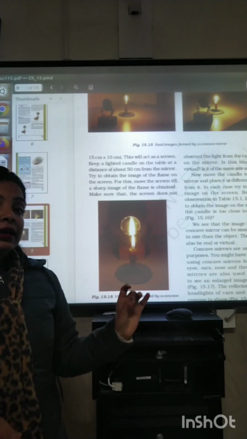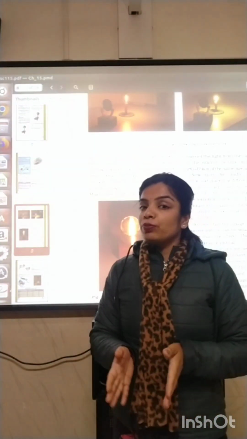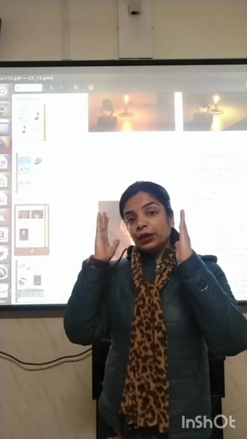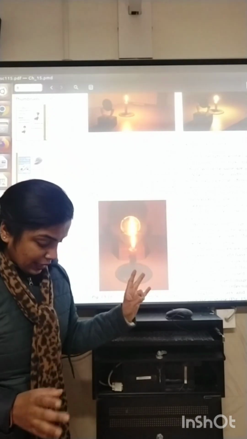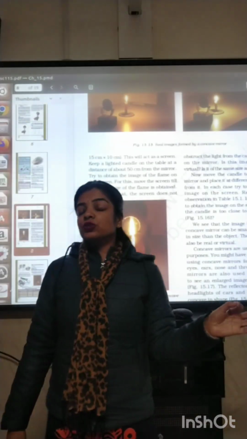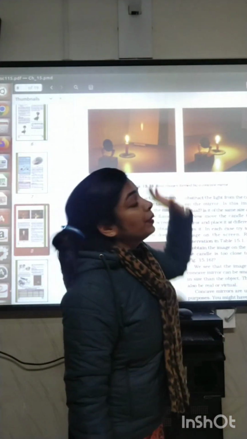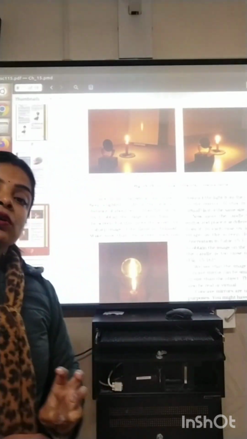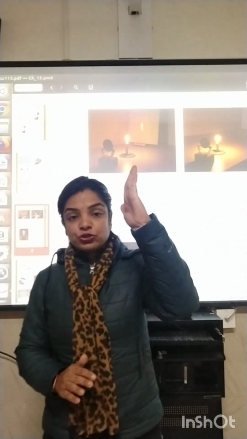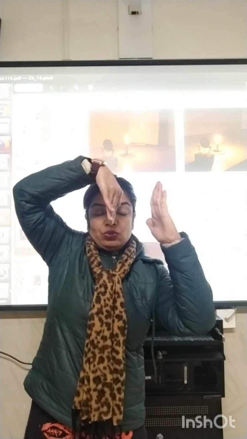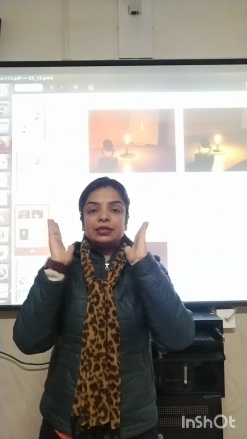Second difference, a real image is always inverted, meaning the top of the object appears to be at the bottom and the bottom of the object appears to be at the top. And virtual images are always erect. In the exam, if it comes, what is the difference between real and virtual image? Notice here, real images are those which can be obtained on the screen, whereas virtual images are those which cannot be obtained on the screen. Real images are inverted. If the object is placed like this, then the real image will be like this. And virtual images are always erect. If the object is like this, the image will also be the same.